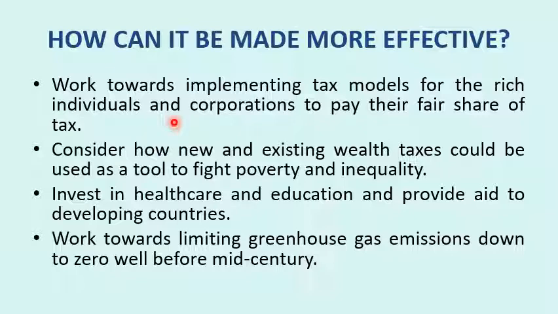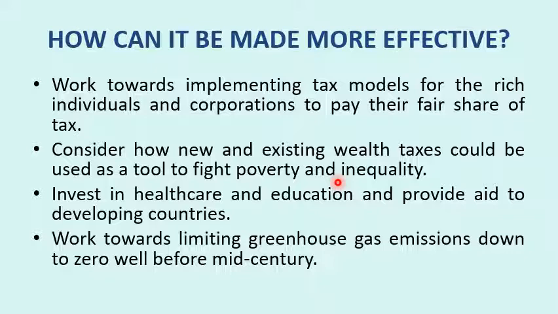So what G7 needs to do is form the rules to avoid the misuse of double taxation avoidance agreements, and make these MNCs pay at least a good fair share of the taxes to the country, so that they can benefit out of this. So consider how new and existing wealth taxes could be used as a tool to fight poverty and inequality. If they make the rules for these MNCs, the majority of multinational companies that invest in countries like Africa and others come from these countries.